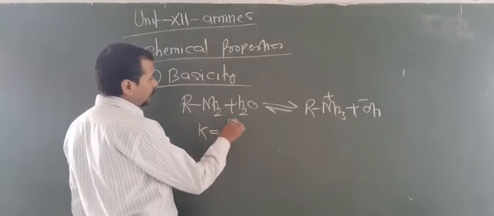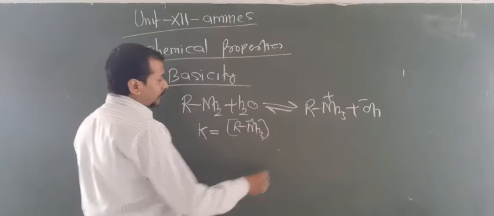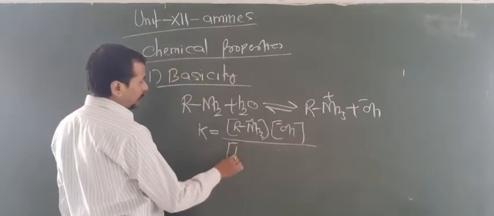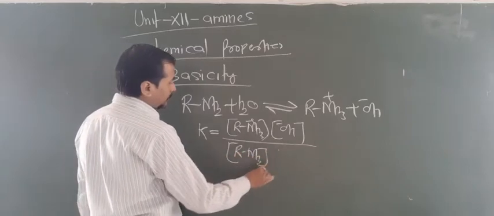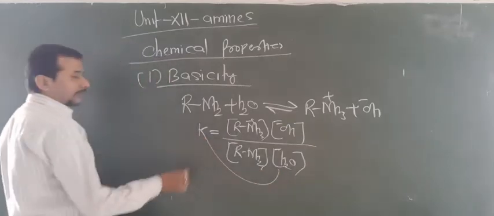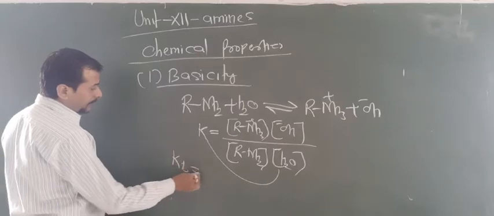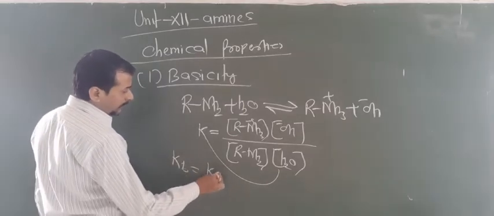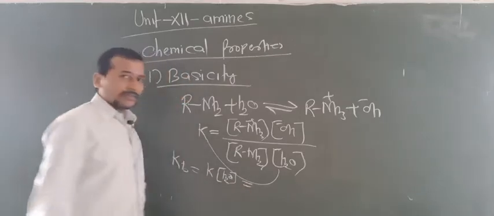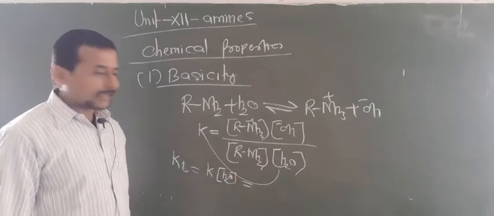K equals the concentration of products divided by the concentration of reactants. Now RNH2 and water; this water is multiplied by this K and it becomes Kb. Kb means base constant. This equals K multiplied by the concentration of water. I told you that water is in large excess, so its molarity will not change.